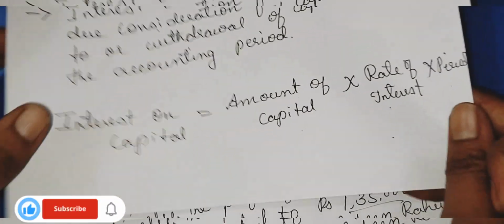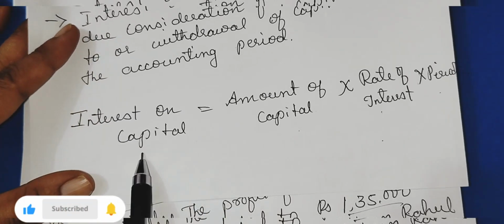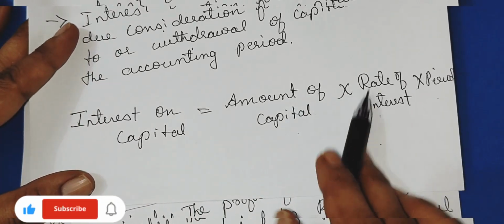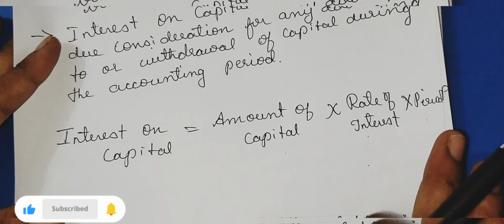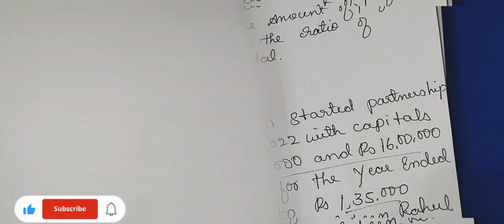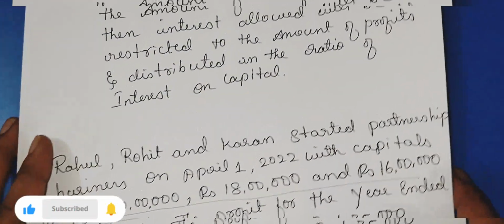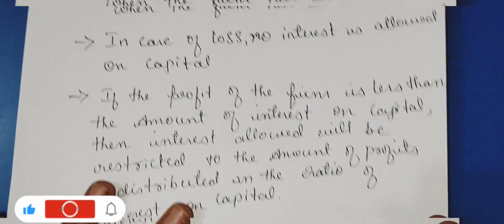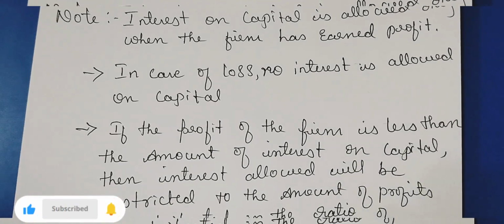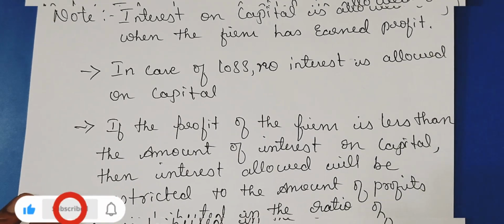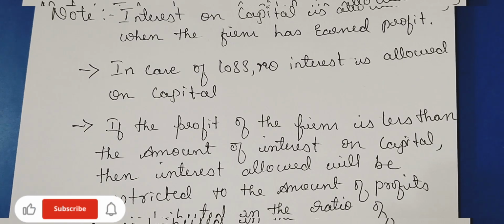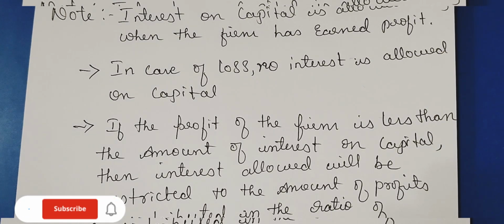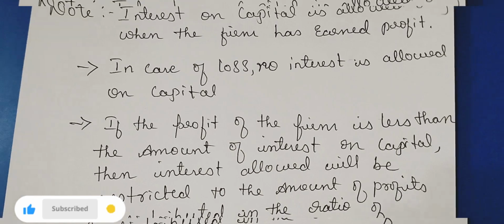Okay, the formula to calculate the interest on capital is amount of capital into rate of interest into period. So this is the formula. And interest on capital is allowed only when there is a profit. If in case of loss, no interest on capital will be allowed. And in case the profit and the interest on capital are both the same, it will be reduced and it will be shared, distributed among the partners based on their profit sharing ratio.